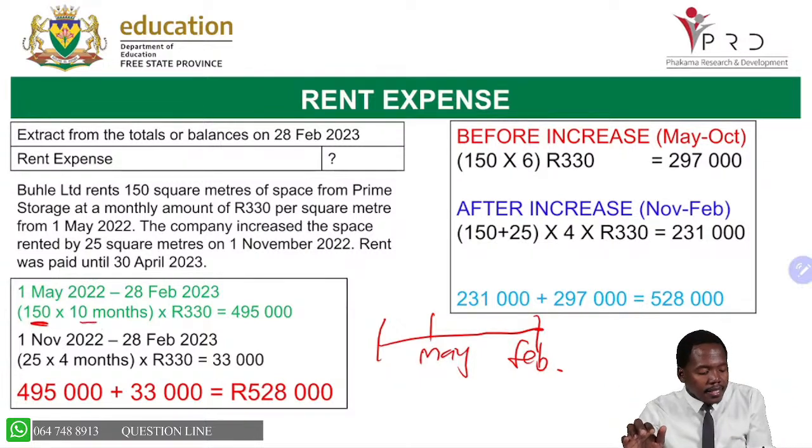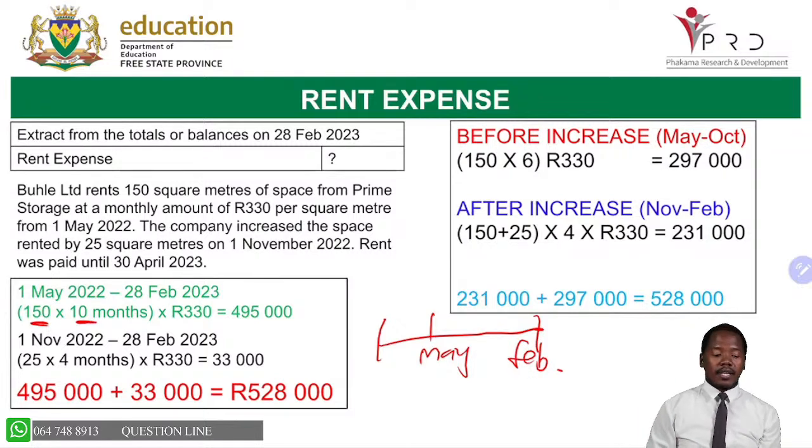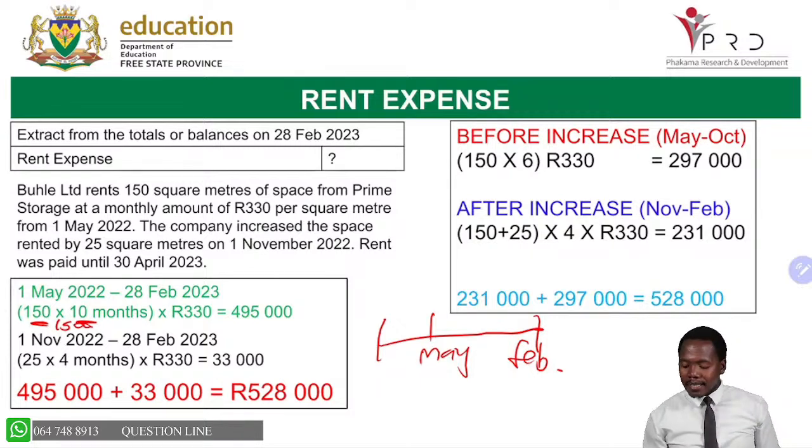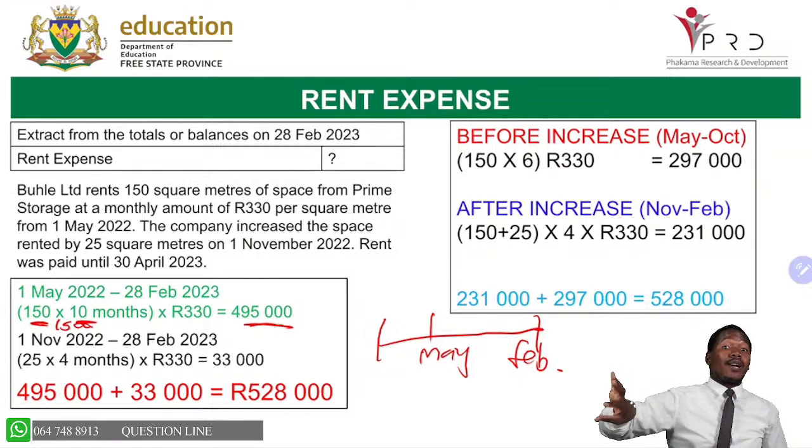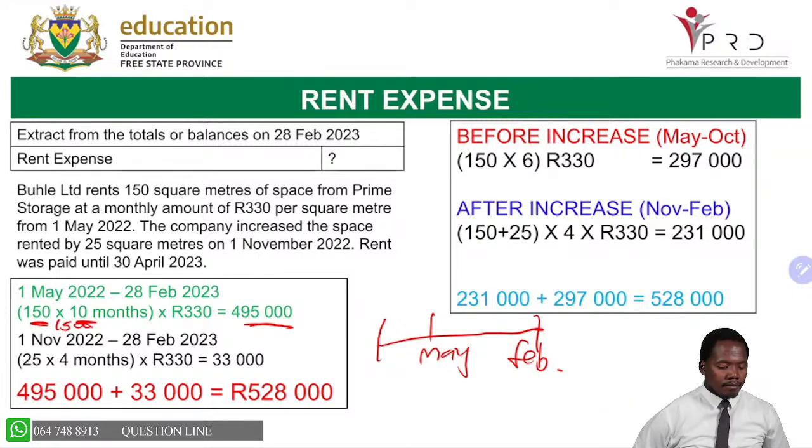That becomes 10 months. 150 times 10, that would be 1,500. Then we multiply by 330, and we get 495,000. That is the amount we spent only for the 150 square meters.